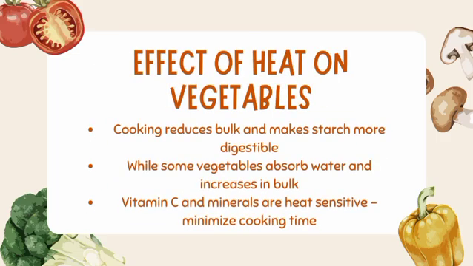Now let's discuss the effects of heat on vegetables. Vegetables are cooked to reduce their bulk and make them more digestible by cooking the starch they contain. But some vegetables, like potatoes, usually increase in bulk when cooked as they absorb water. Vitamins and minerals, particularly vitamin C, are usually destroyed by heat. So, vegetables should be cooked carefully to keep such losses to a minimum.